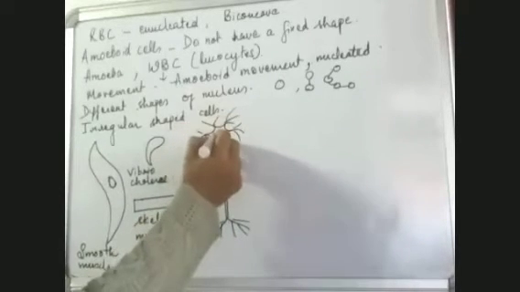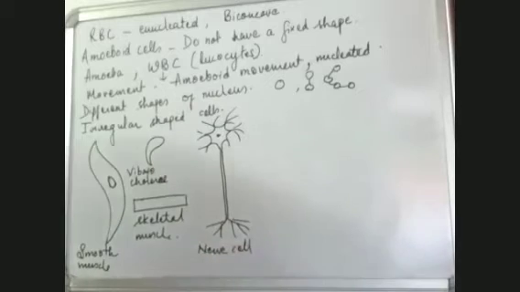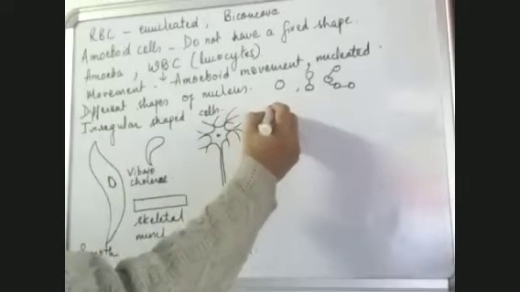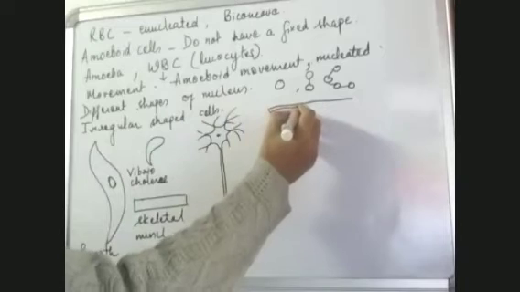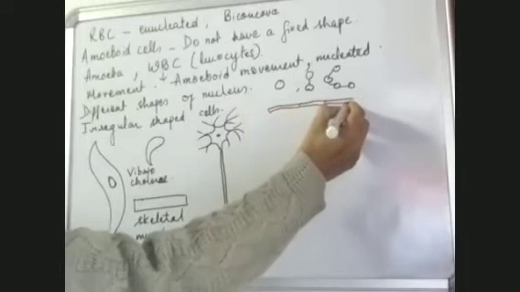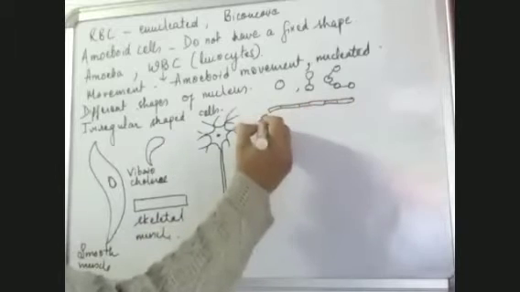One shape of the cell is like this, neuron or nerve cell. Then we have the epidermal cells of the leaf, or the squamous epithelium, thin flattened cells like this. These are epidermal cells.